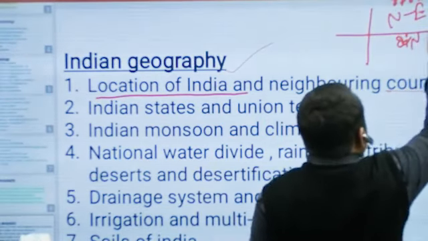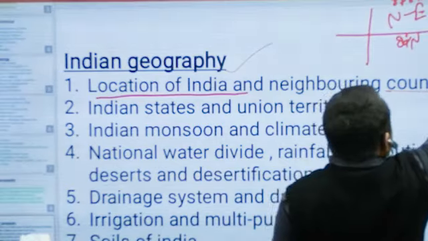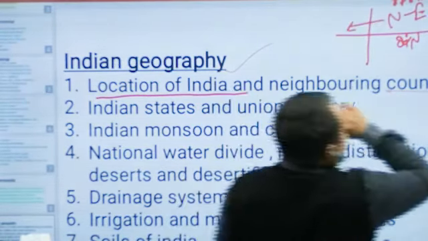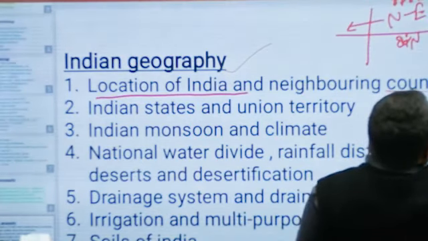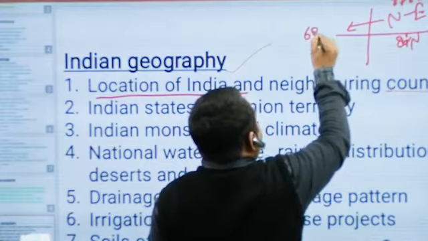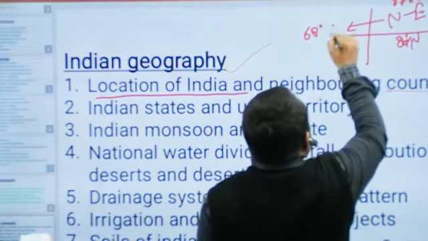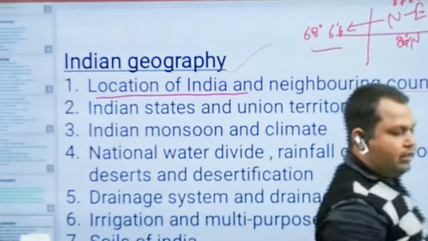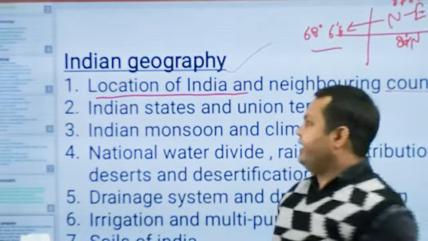In the east, 97 degree 25 minute east, and in the west, 68 degree 6 minute east. So this is the latitudinal and longitudinal location of India.